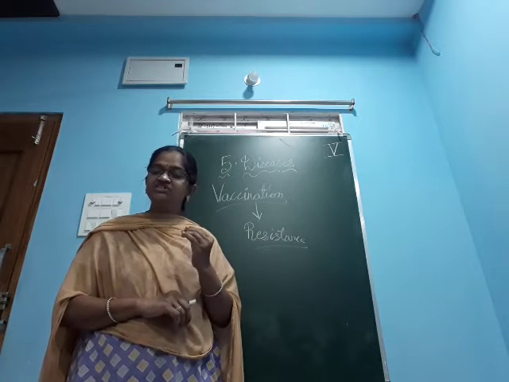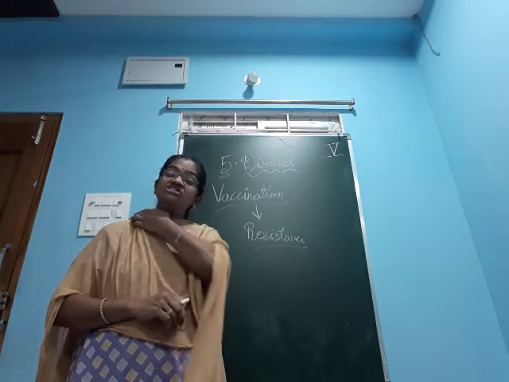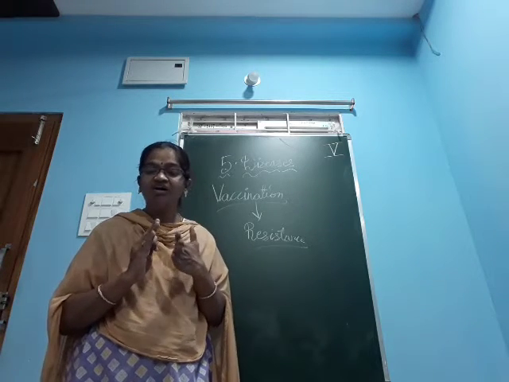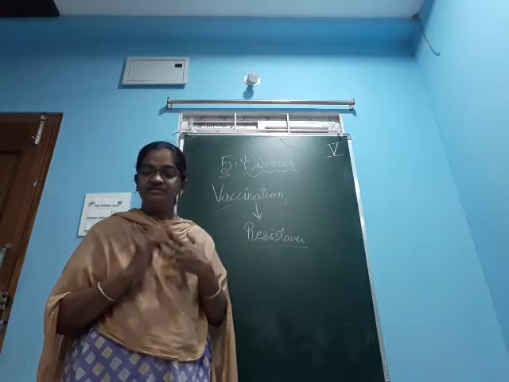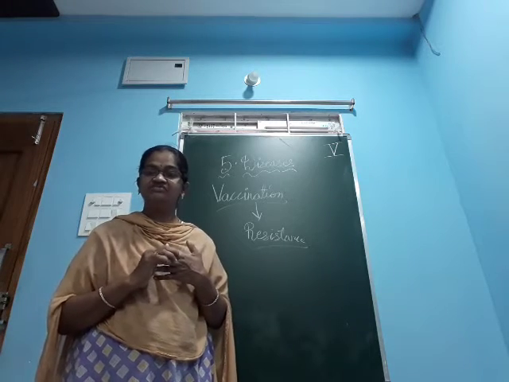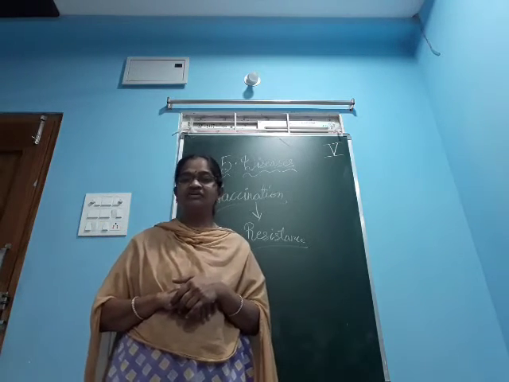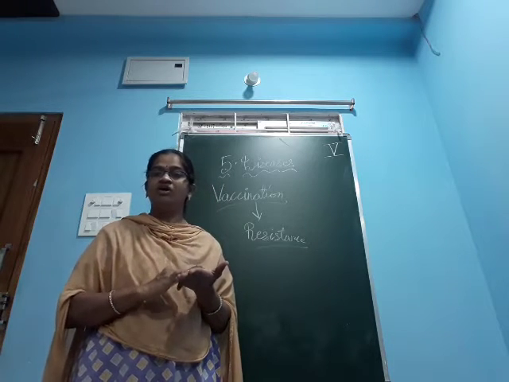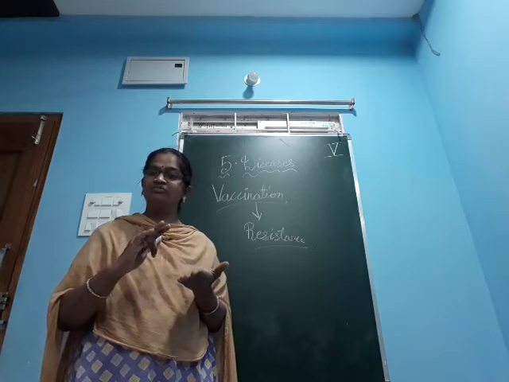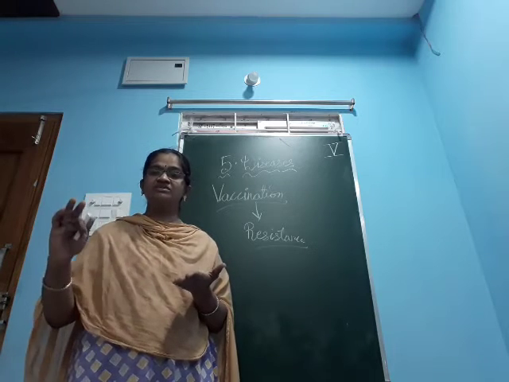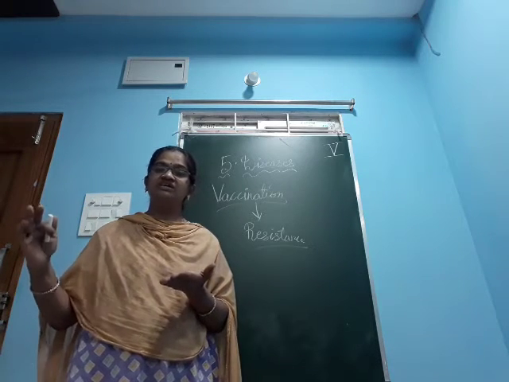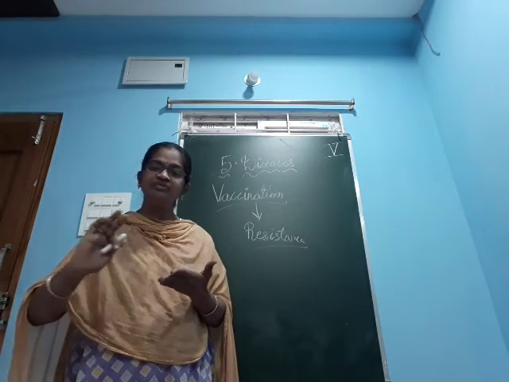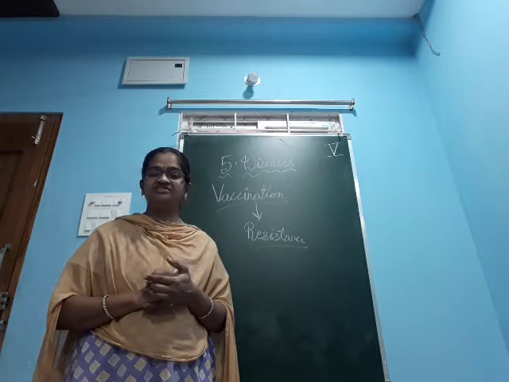Here vaccines, you already know, they are given to the children, so they are not infected by diseases at the earlier stages. When you are born, they give one vaccine at the first stage. After 15 days or 1 month they give one vaccine. Then 3 months, 5 months, 7 months, 9 months, 1 year, 1.5 years, 2 years, 3 years, like that. From the birth onwards we are having vaccines.